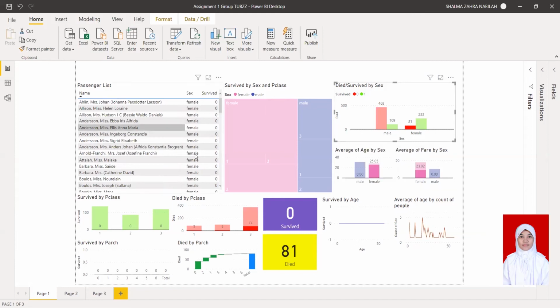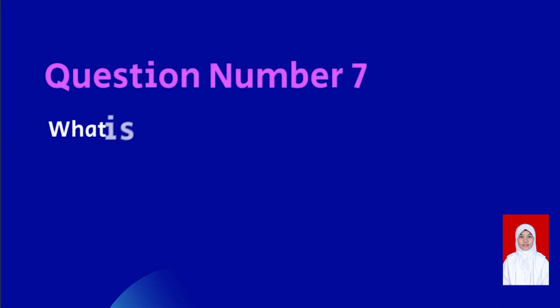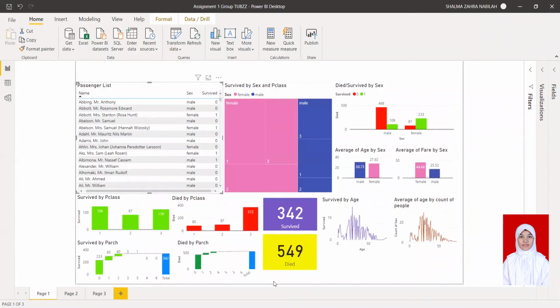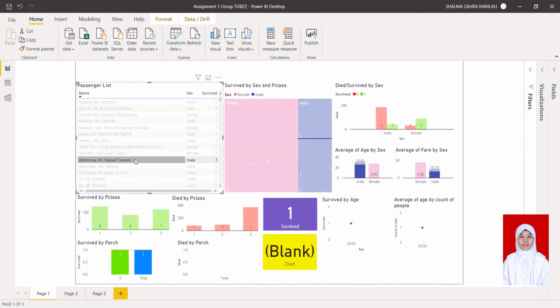And for the next question, number 7, what is the person's P class, age, and parch? For this question, I will just click on anyone in the passenger list. For example, I will choose Albi Mona. We know from this data visual that he was a survivor.